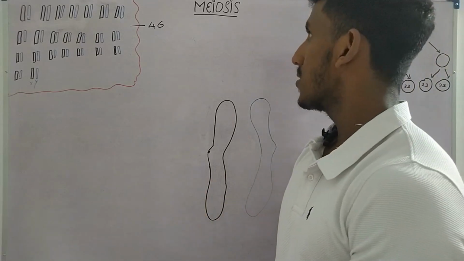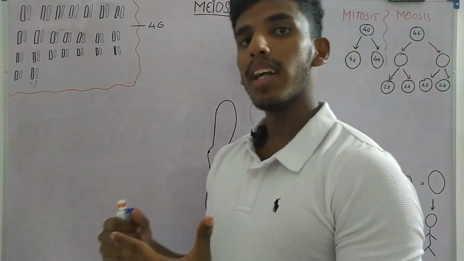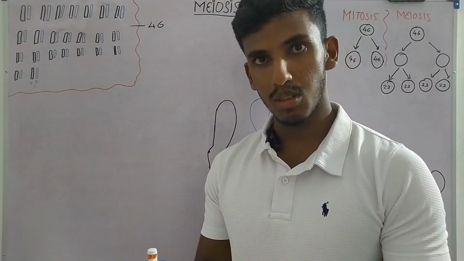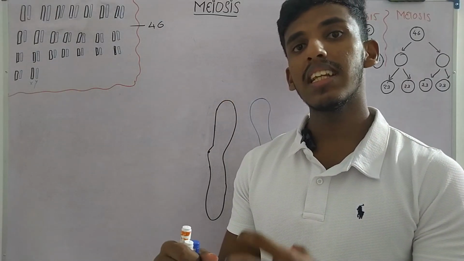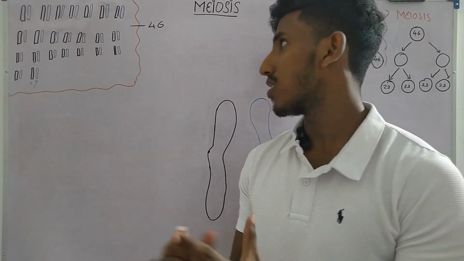Hello guys, in this video I'll be explaining the whole process of meiosis. Now what is meiosis? Meiosis is a special type of cell division that produces genetically non-identical haploid cells. Now what are these haploid cells?